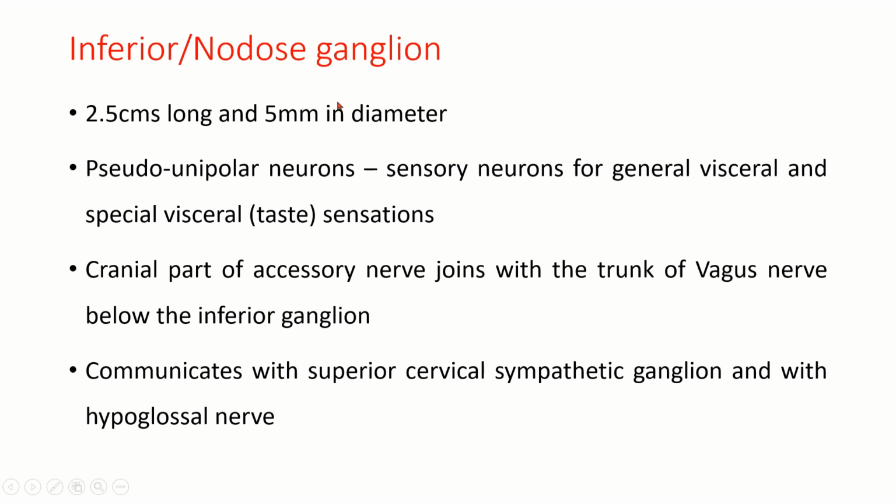The inferior ganglion or nodose ganglion is 2.5 centimeters long and 5 millimeters in diameter. It also has pseudo-unipolar neurons. So these are the sensory neurons for general visceral and special visceral sensations. The cranial part of the accessory nerve joins with the trunk of the vagus nerve below the nodose ganglion. It also communicates with the superior cervical sympathetic ganglion and also with the hypoglossal nerve.